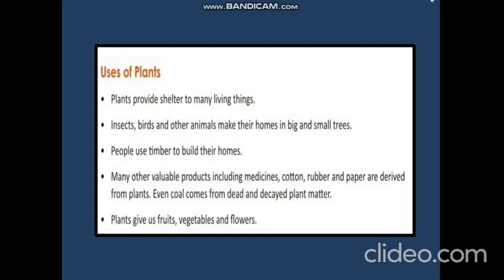Today, we will first discuss about the different uses of plants. So, here I have already mentioned the different uses of plants. Let's understand one by one. So, in the first point, it's written that plants provide shelter to many living things. Now, second point is insects, birds and other animals make their home in big and small trees. So you already know where the birds build their nest. Yes, the birds build their nest on trees and plants.